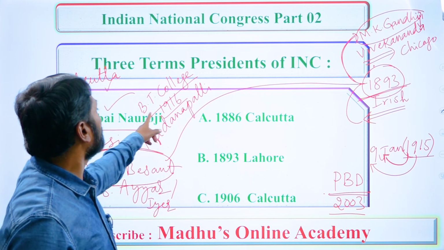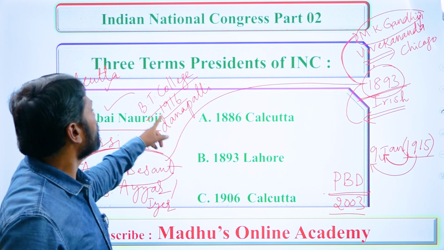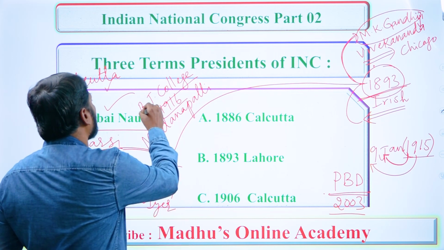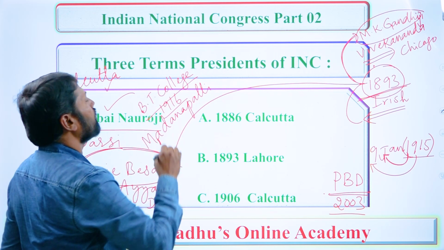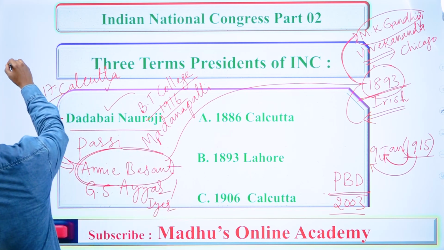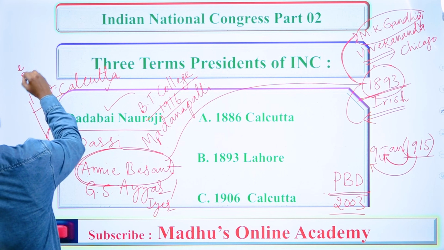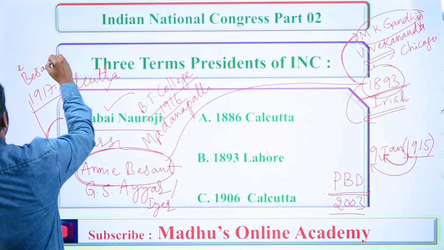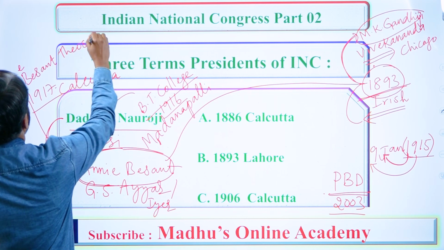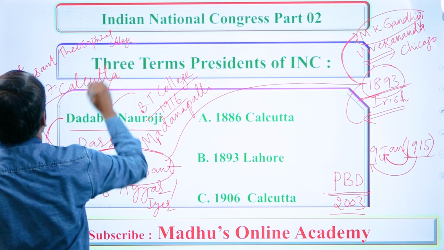So she visited this Madanapalli area, Chittoor district of Andhra Pradesh, where she established BT College. Here BT stands for Besant Theosophical College. Remember this.